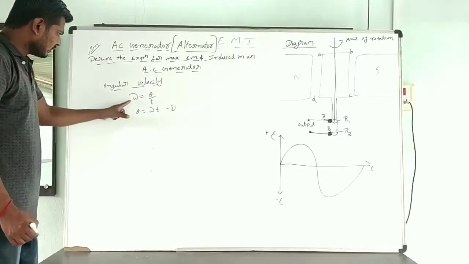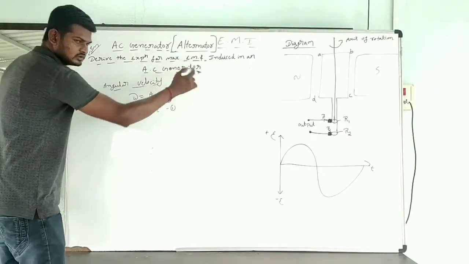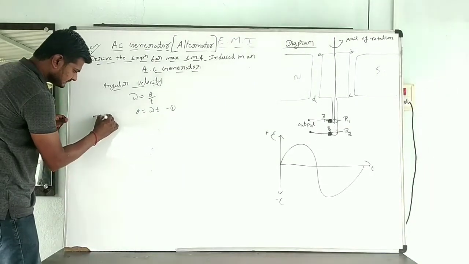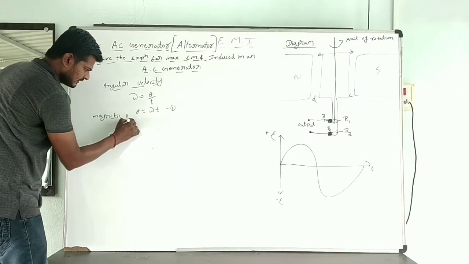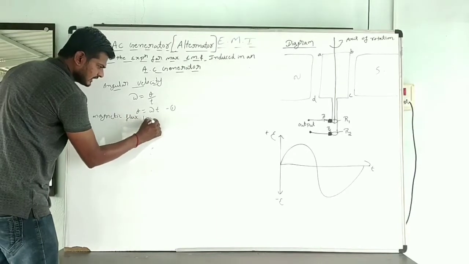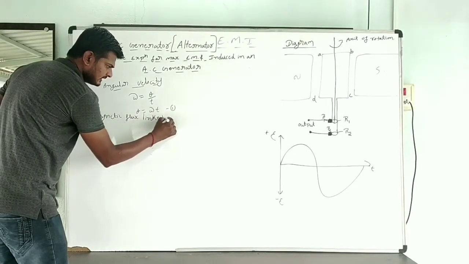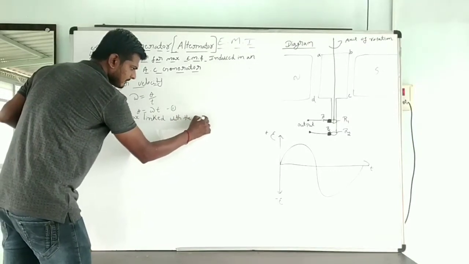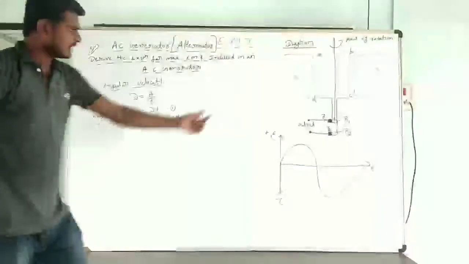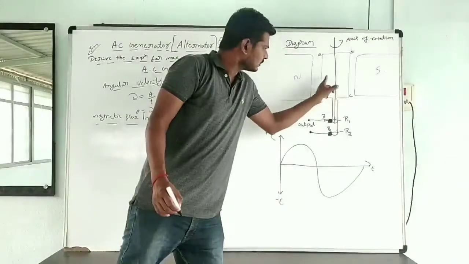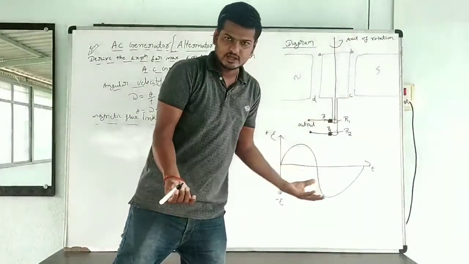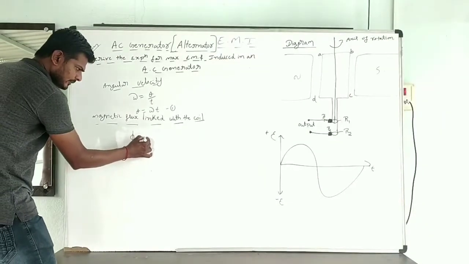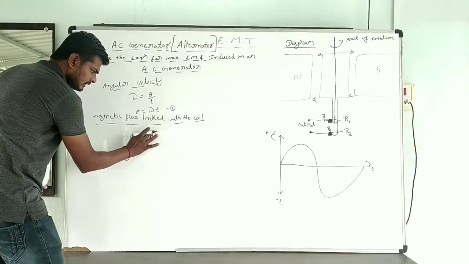When the coil is going to be rotated, automatically the flux is going to change. That is given by the magnetic flux linked with the coil. Simple, no? When the coil is rotated, the field lines are going to be cut by the coil, and the flux is going to change. The flux linked with the coil is given by what? Flux phi is equal to, already people know that, NBA cos theta.